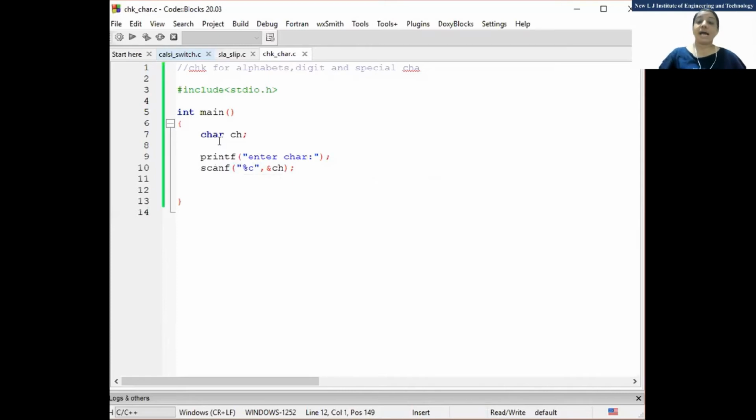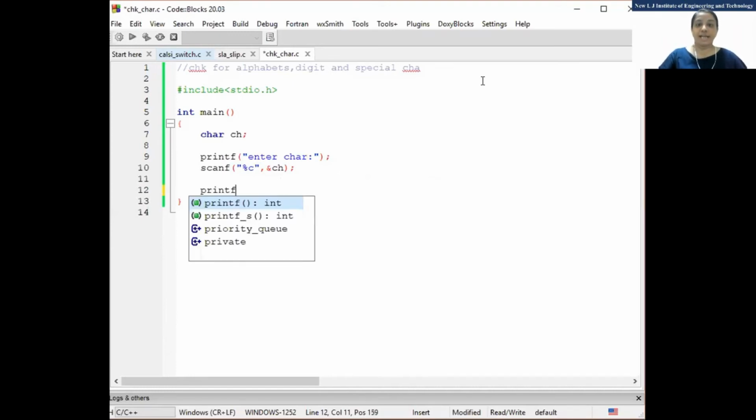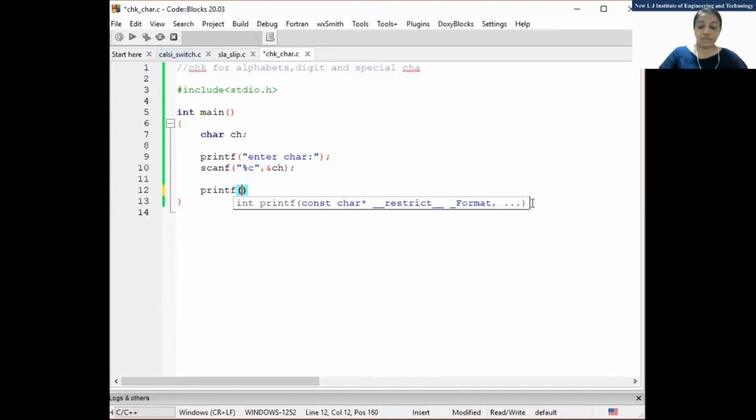Okay, now the ASCII value. One student has written ASCII value concept, so that is also correct. So what is ASCII value? ASCII value is the integer value relative to the particular character. So integer, that means %d. So I'll print printf ASCII value is %d and then comma ch.